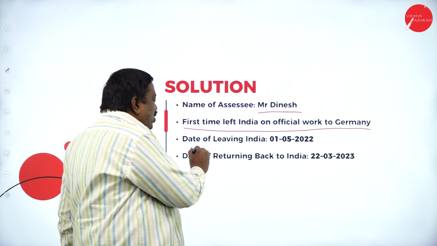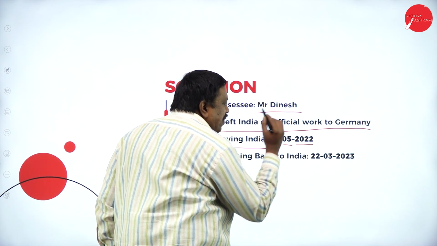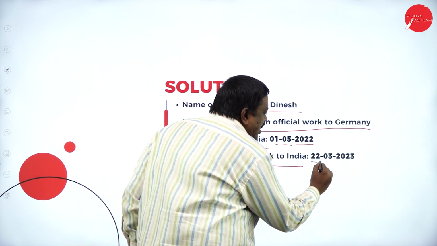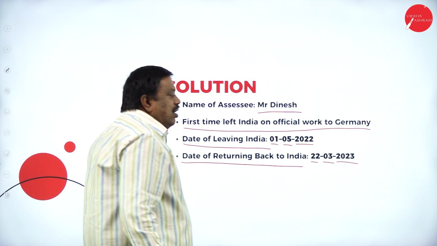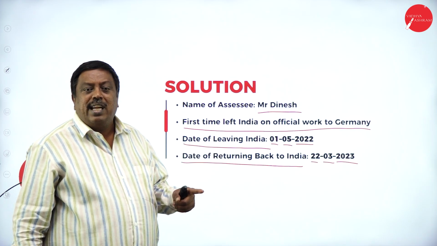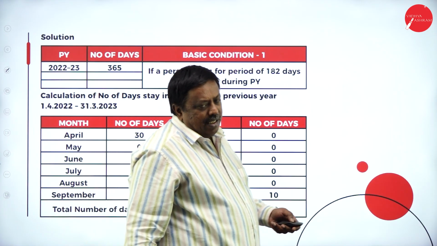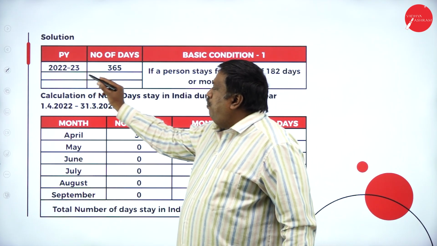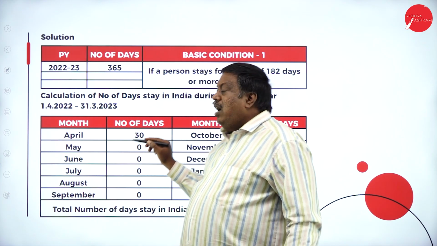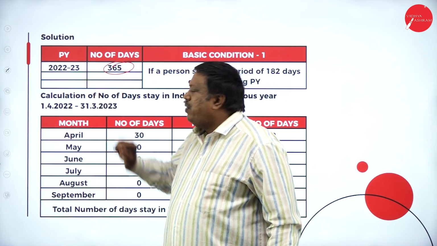And next, the date of leaving. I left India on 1st May 2022 and returned to India on 22nd March 2023. So let us write the table. Now, during the previous year 2022-23, we have 365 days. Out of 365 days, we have to verify how many days I stayed in India.